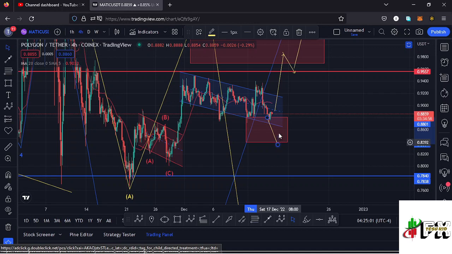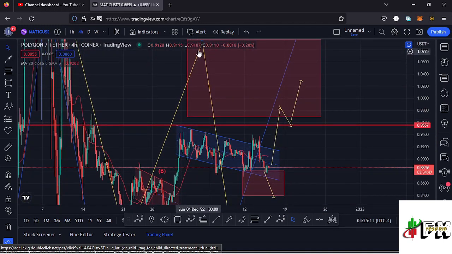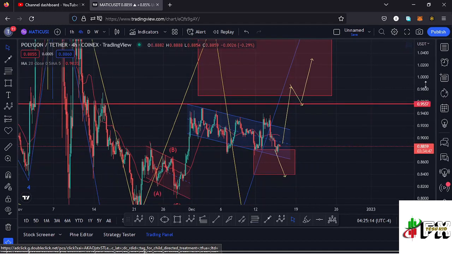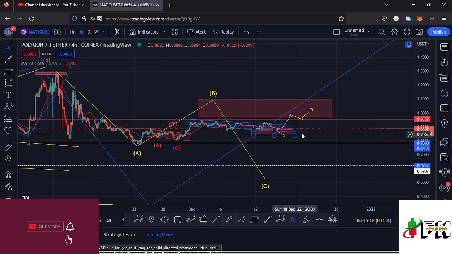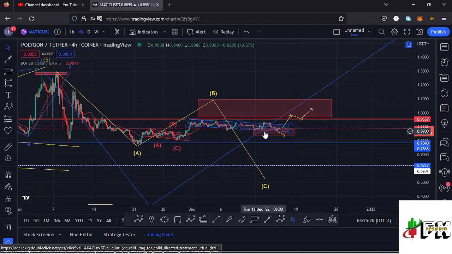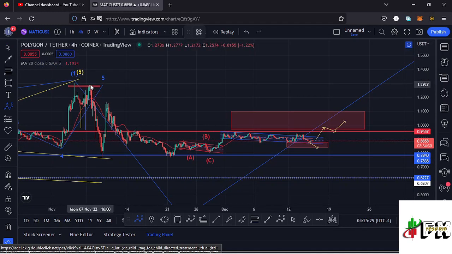But for now, as long as we continue holding above the $0.88 mark and the $0.83 mark, then there are chances of seeing a bit of a bounce to fully maximize the formation of that wave B before we see the wave C. And having the other ABC corrective structure over here, which can only happen in case we lose this target area right here between the $0.88 mark and the $0.83 mark, we can have a different ABC count over here, having this as the wave A. Then we saw the wave B making a peak at around the $1.17 mark.